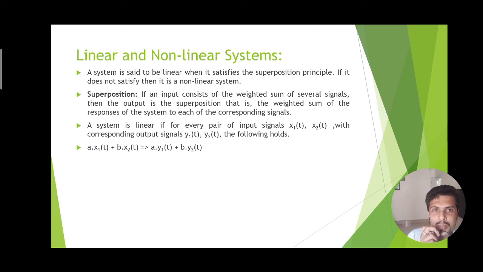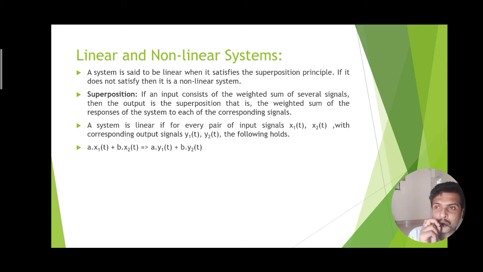That means x1(t) produces y1(t), x2(t) produces y2(t). So a times x1(t) should produce a times y1(t) at the output. Similarly, b times x2(t) should produce b times y2(t) at the output. So a weighted sum of input should produce a weighted sum of output. Such a relation is known as a linear system, and it is also known as the superposition theorem.